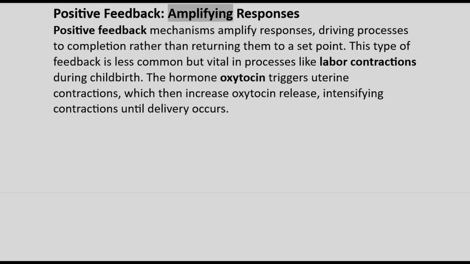Positive feedback, amplifying responses. Positive feedback mechanisms amplify responses, driving processes to completion rather than returning them to a set point. This type of feedback is less common but vital in processes like labor contractions during childbirth. The hormone oxytocin triggers uterine contractions, which then increase oxytocin release, intensifying contractions until delivery occurs.